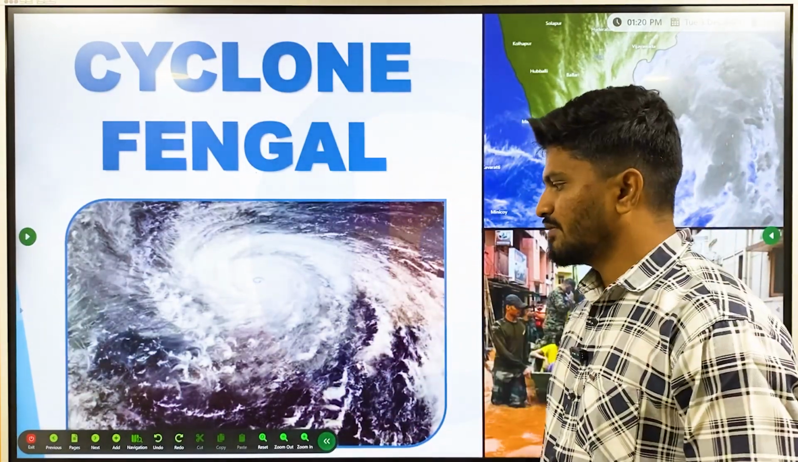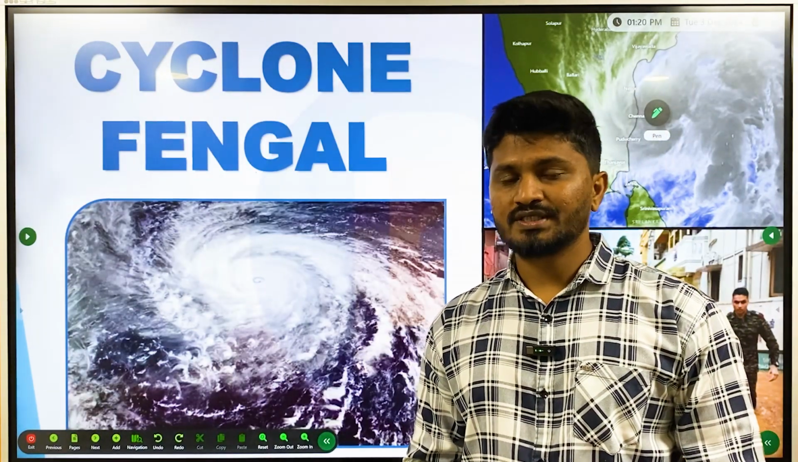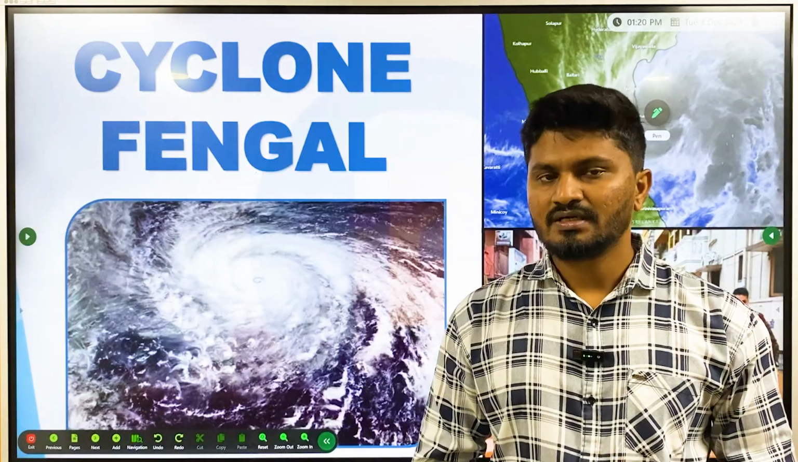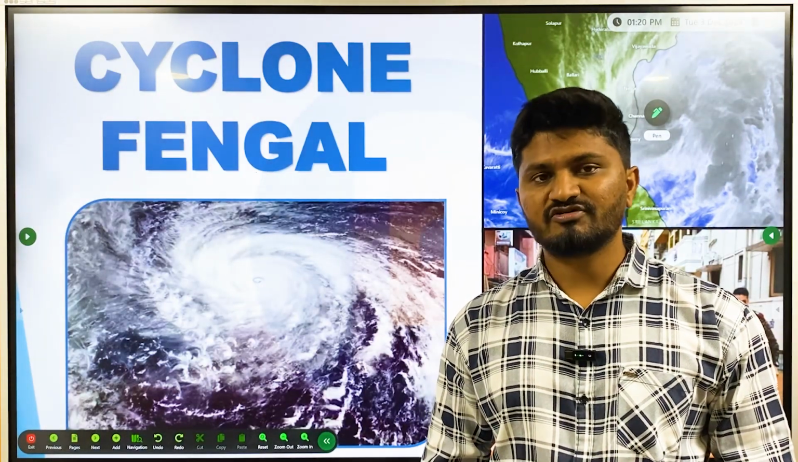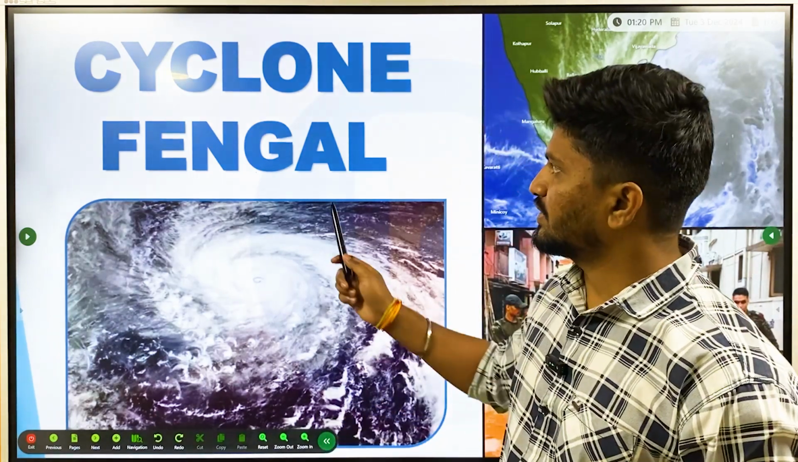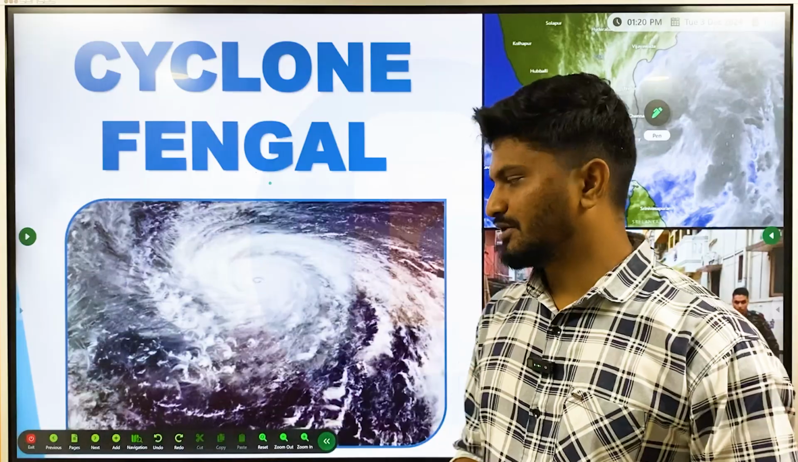So in today's class, we'll understand what Cyclone Fengal is. Then we'll understand what cyclones are, what conditions are required for the formation of cyclones, what the stages are and how a cyclone is formed, the structure of a cyclone, and then how a cyclone is named. Today this one is called Fengal, tomorrow it may be called by a different name. So how is it named?